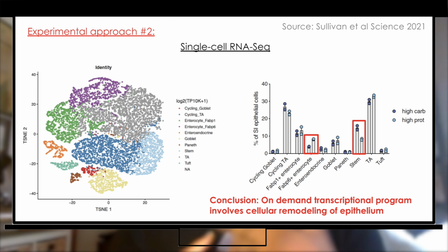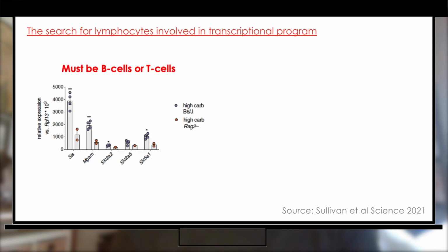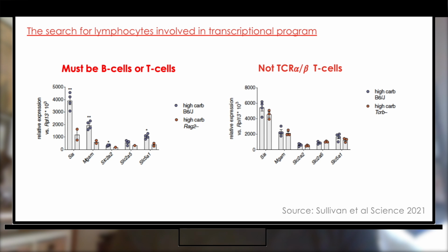of the intestinal epithelium. So in thinking further about the regulation of this program, we began to consider what other types of cells might be involved. Now, the small intestine contains the greatest number of immune cells of any tissue in the body. And previous studies over the past several years had demonstrated that epithelial lymphocyte circuits are critical for the intestine to defend itself against pathogens. And so we wondered whether these epithelial lymphocyte circuits might also be involved in the intestinal response to nutrient sensing. And so we iteratively tested the role of different lymphocytes: T cells, B cells, and innate lymphoid cells, and then alpha beta versus gamma delta T cells.